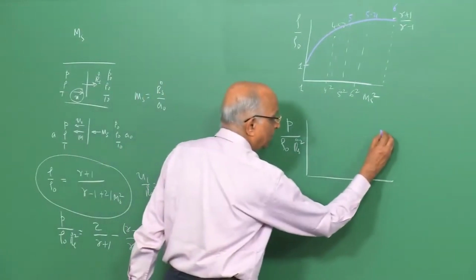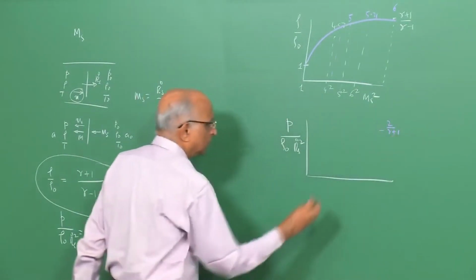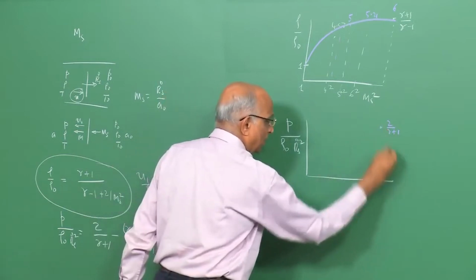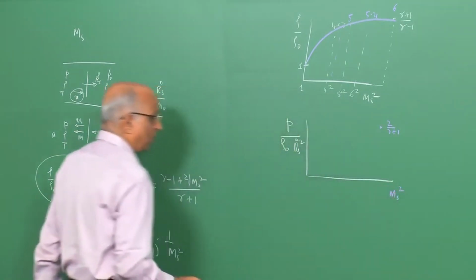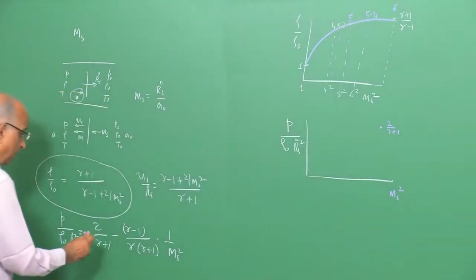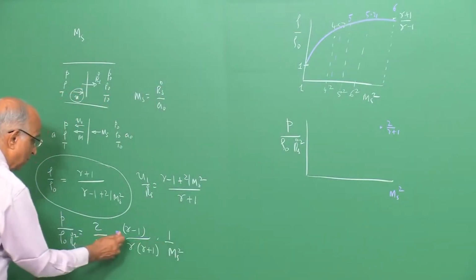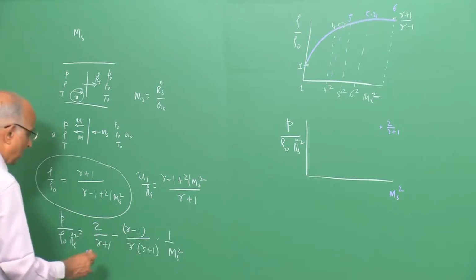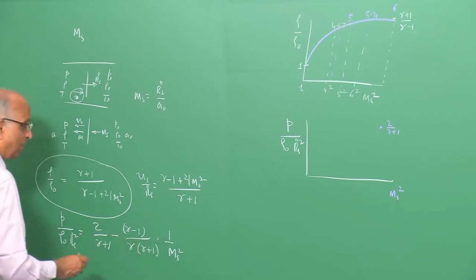Well, ultimately the value I get is 2 over gamma plus 1. This is the value at very large value of ms over here, or let us say I am plotting with respect to ms square. Then if the ms is slightly smaller, then what happens? The value is going to get subtracted from this value. Let us see what is going to be the value.